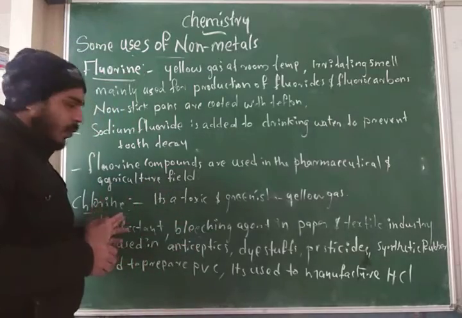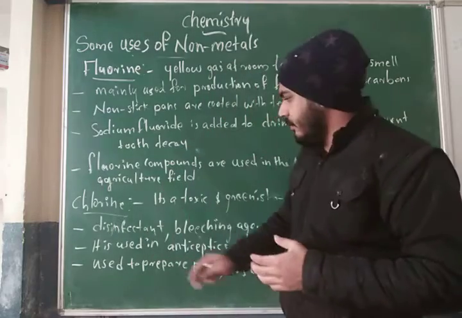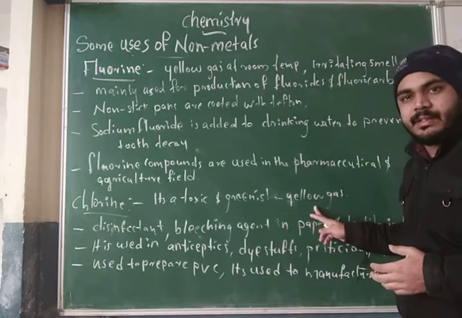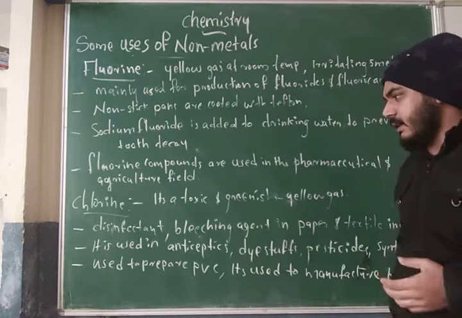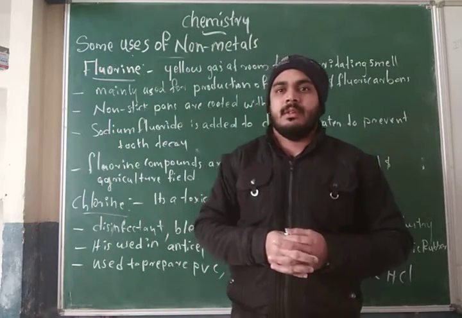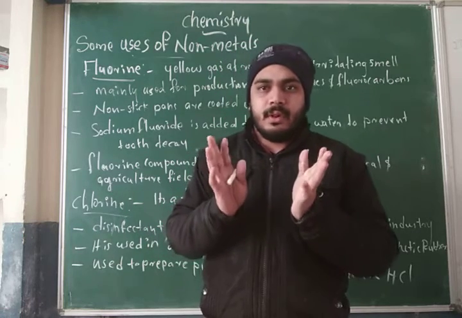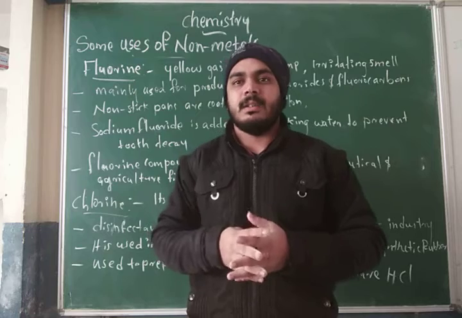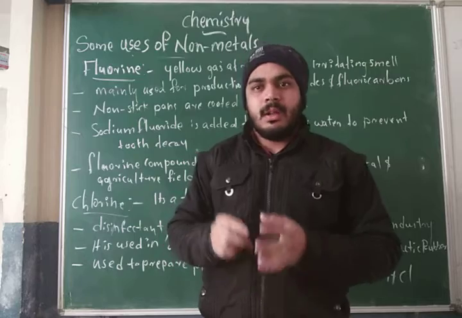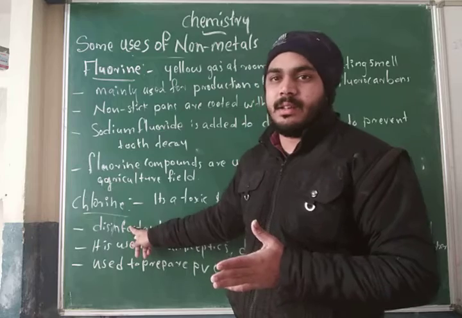And next one, chlorine. Chlorine is one of the important non-metals. Chlorine is a toxic, greenish yellow gas. Chlorine is mainly used as a disinfectant for drinking water and swimming pools. The chlorine kills the germs present in the water bodies, and as a result the water becomes pure. Only limited quantities are used. That's why chlorine is a disinfectant.